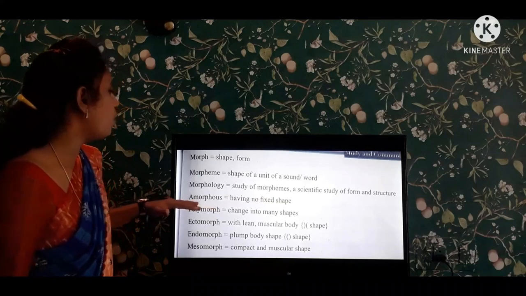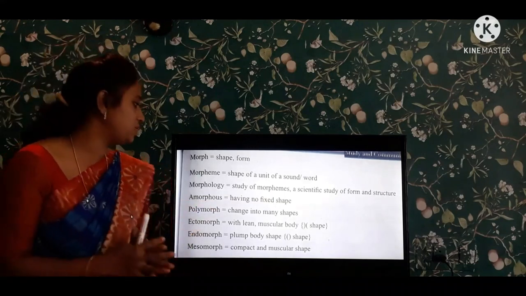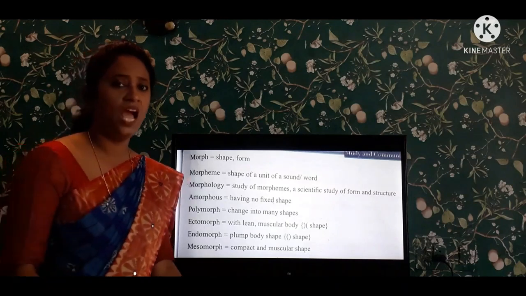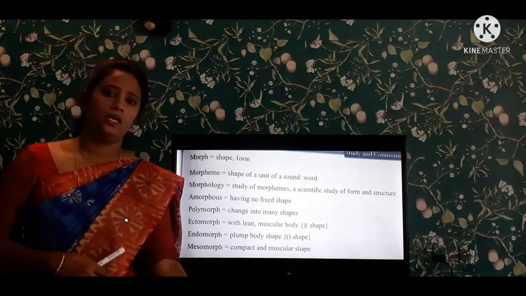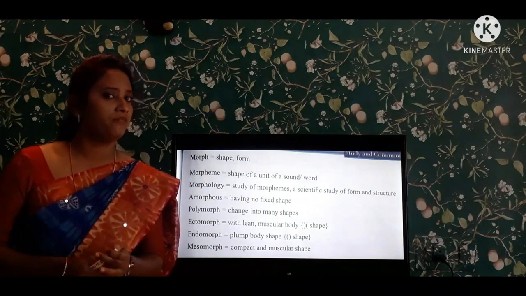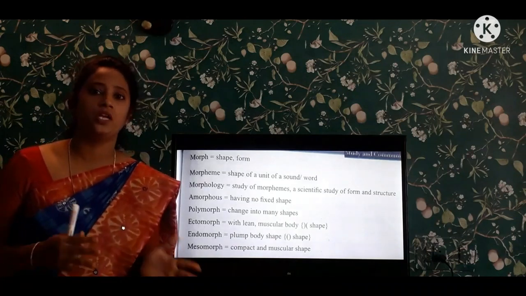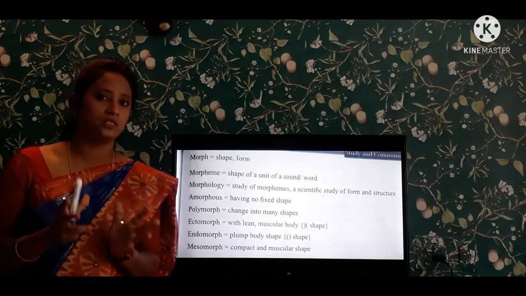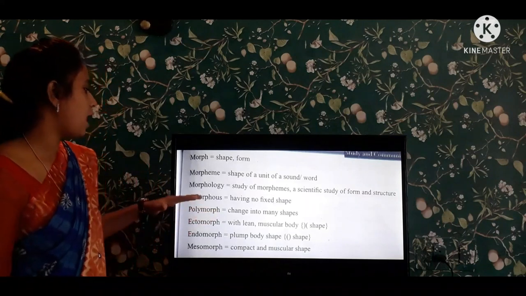Next one, amorphous. Amorphous means having no fixed shape. Does an amoeba have a fixed shape? No, it changes its shape, right? It does not have a fixed shape. That's the example for amorphous.